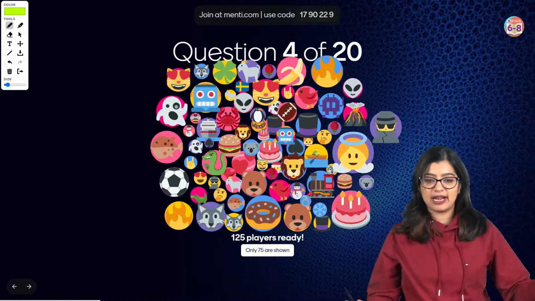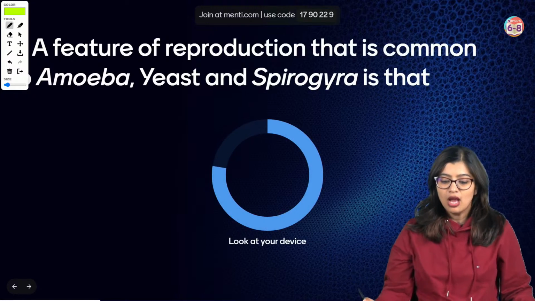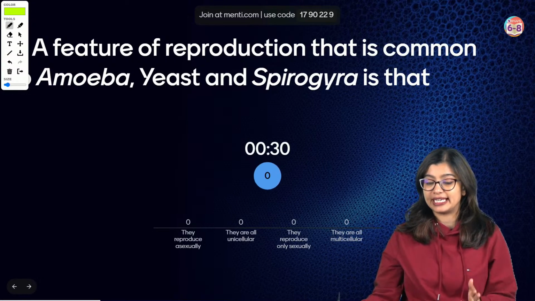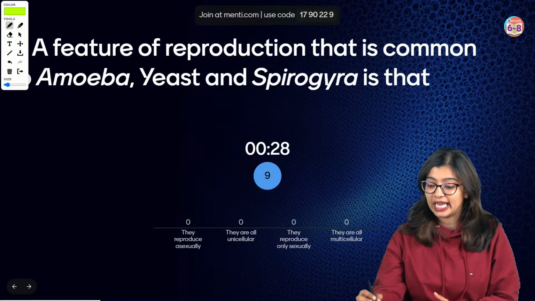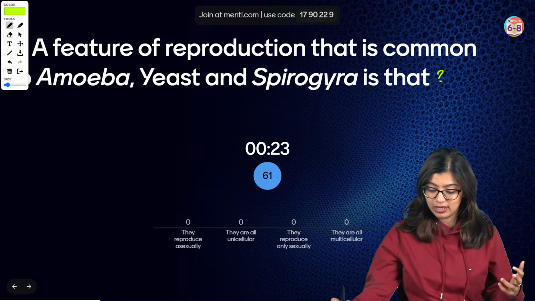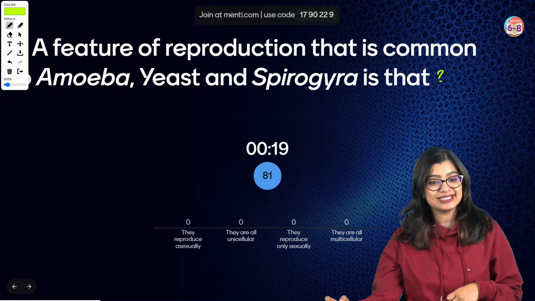Let's move on, everybody, to question number 4 on our screens now. A feature of reproduction that is common in amoeba, yeast and spirogyra is what? They reproduce asexually, they are unicellular, they reproduce only sexually, or they are multicellular. Yes?